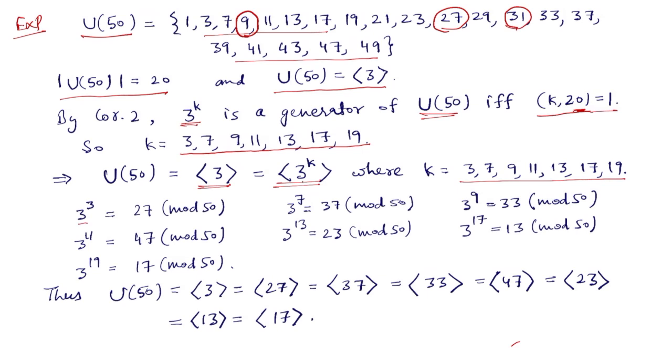3 to the power 3 is 27 modulo 50. 3 to the power 7 is 37. 3 to the power 9 is 33. 3 raised to power 11 is 47. 3 raised to power 13 is 23. 3 raised to power 17 is 13, and 3 raised to power 19 is 17 modulo 50. So U(50) is generated by all these numbers: first is 3, then 27, 37, 33, 47, 23, 13 and 17.